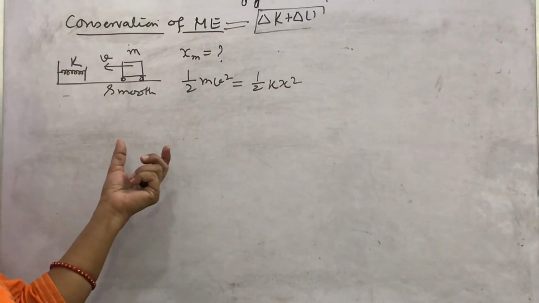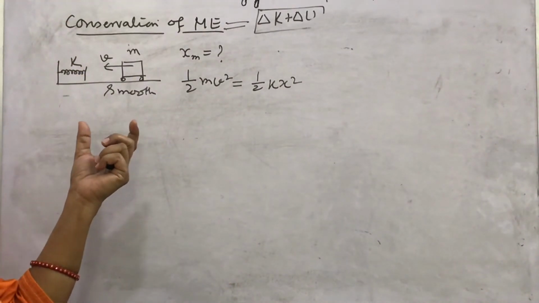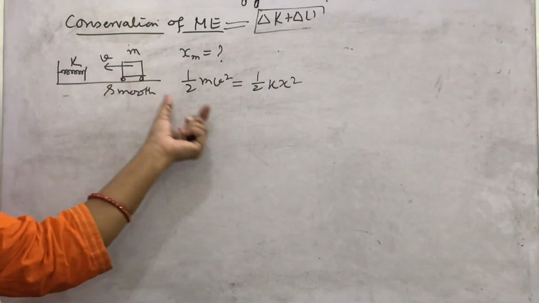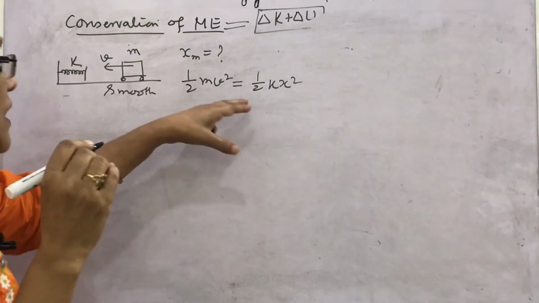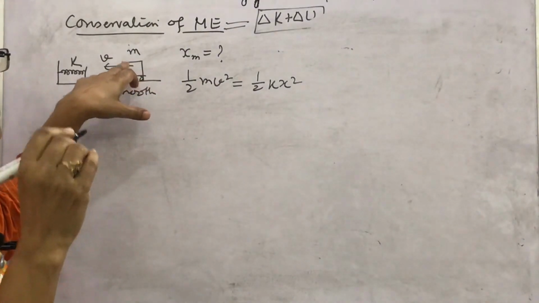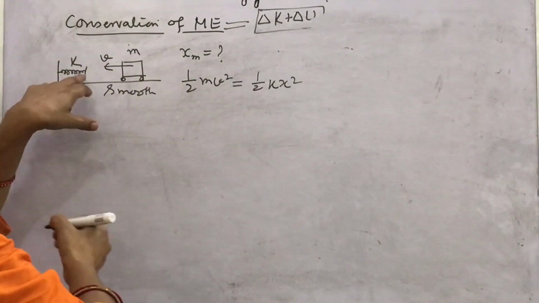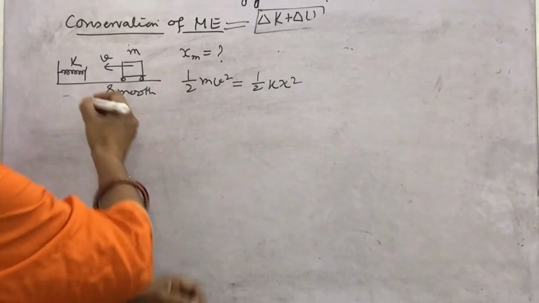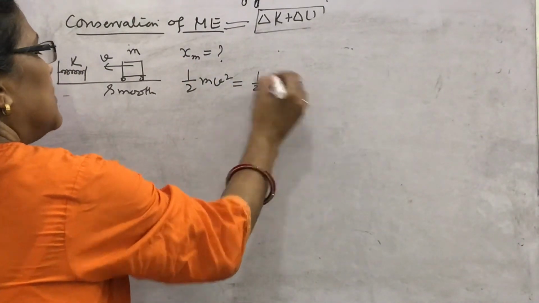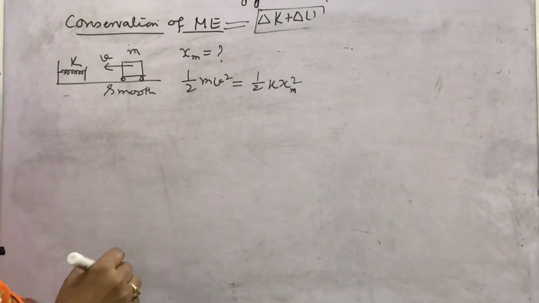This expense of kinetic energy will be stored in the form of potential energy of the spring. This will be the maximum compression, xm. All the things are given, you can utilize them.